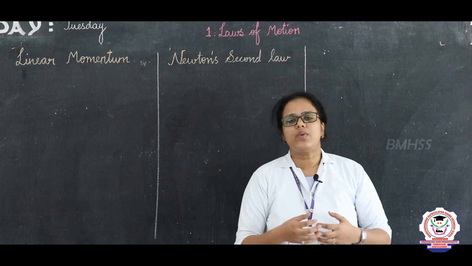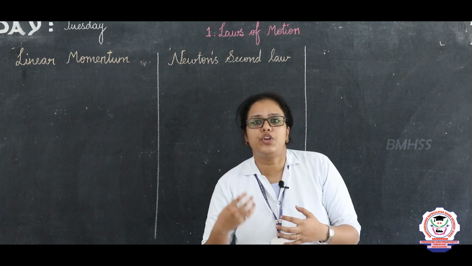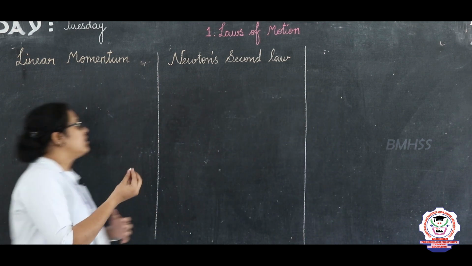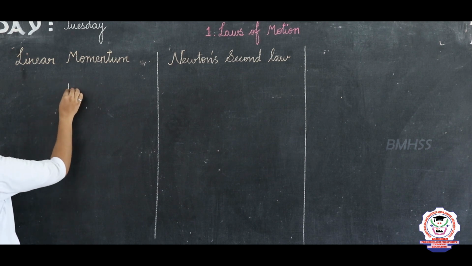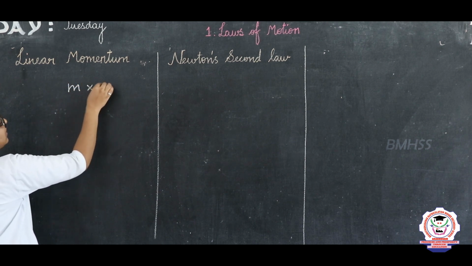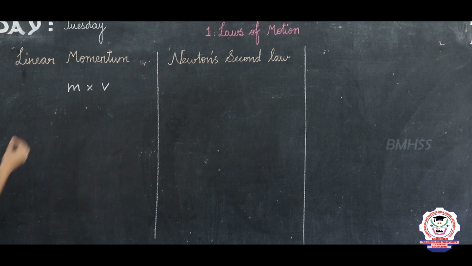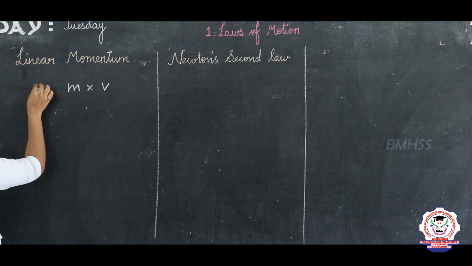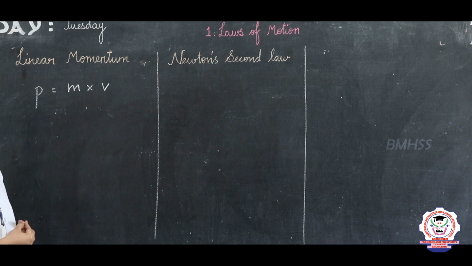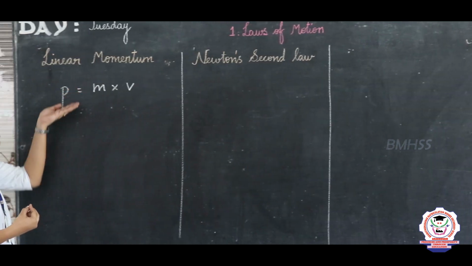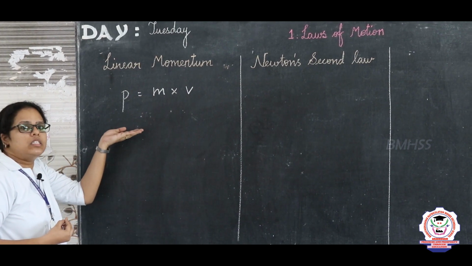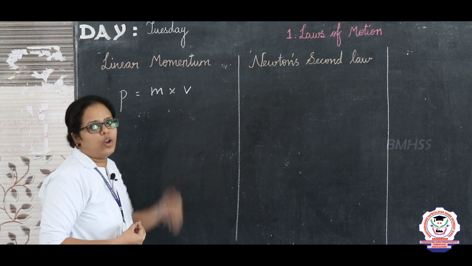Here we are introducing a new physical quantity called linear momentum. So, I can write the momentum as a product of mass times the velocity. So, linear momentum is a product of mass into velocity and it is represented by the symbol P. Since the symbol M is already given for the mass, the linear momentum is represented by the symbol P. And what is linear momentum? Linear momentum is the product of mass times the velocity.